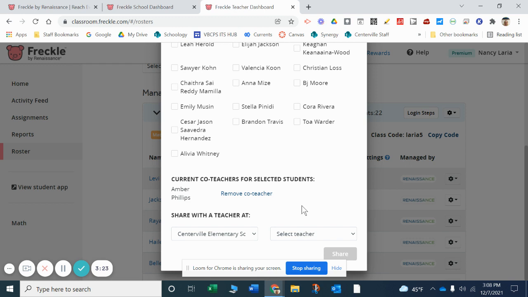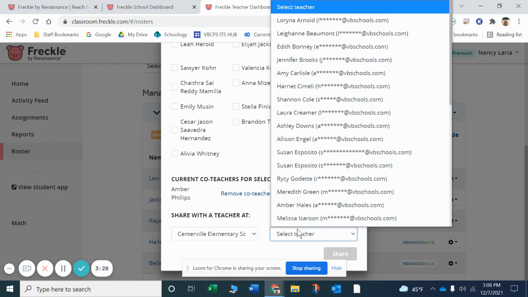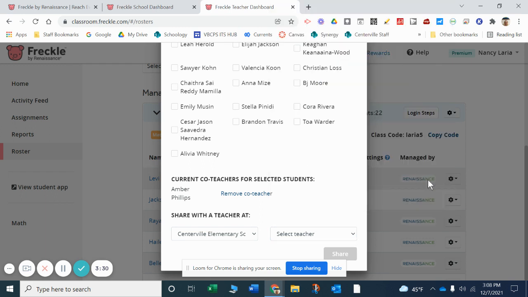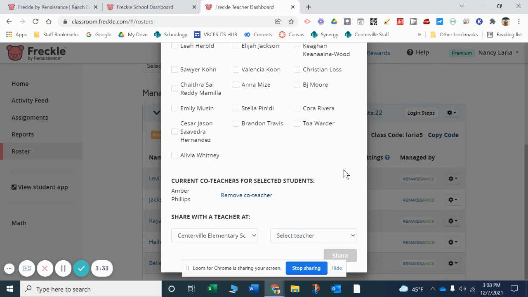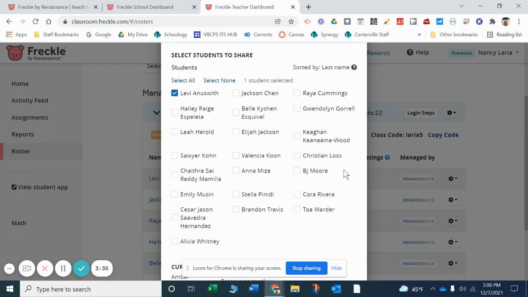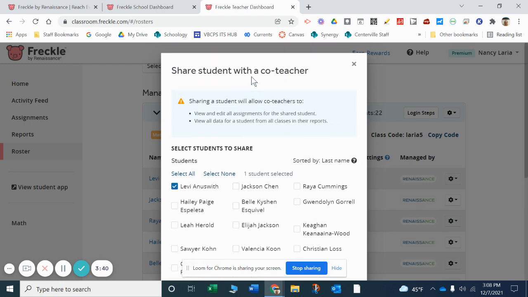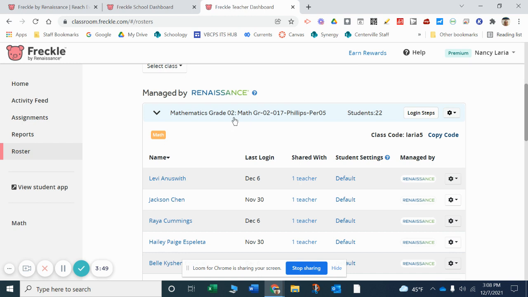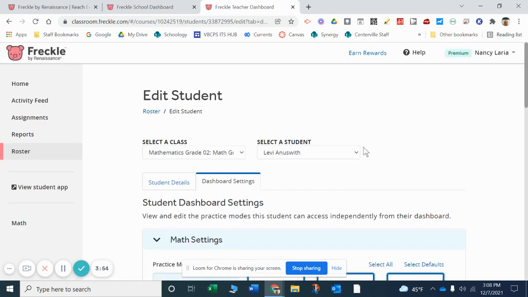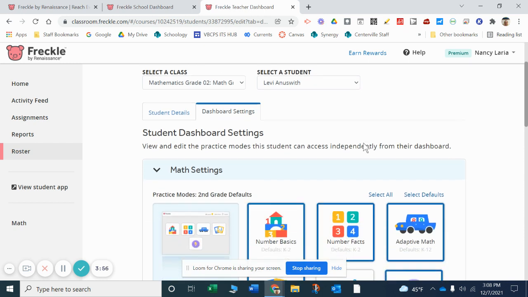Okay. Here you can also click where you could share this with another teacher if you needed to. For example, a special ed teacher or itinerant or someone else that might need the access. And you can select one student or you can select all. So if you have students that work with different special ed teachers, you can pick and choose which ones that are their co-teachers.